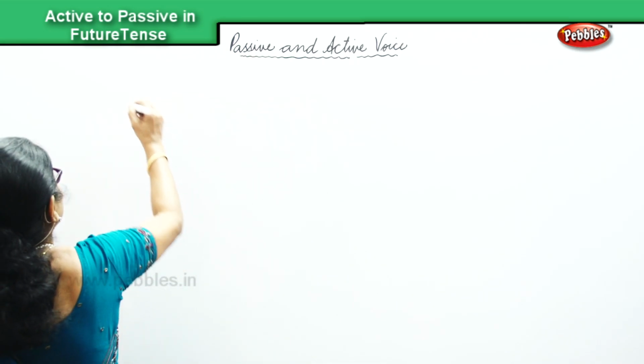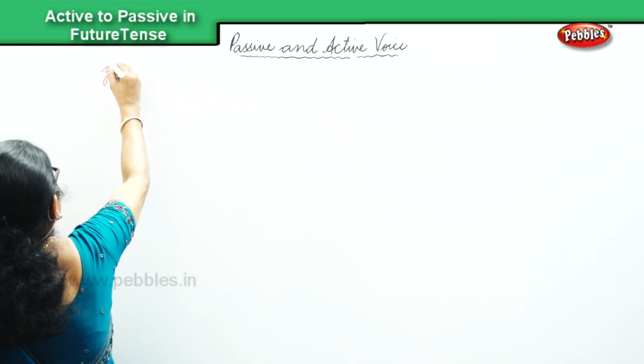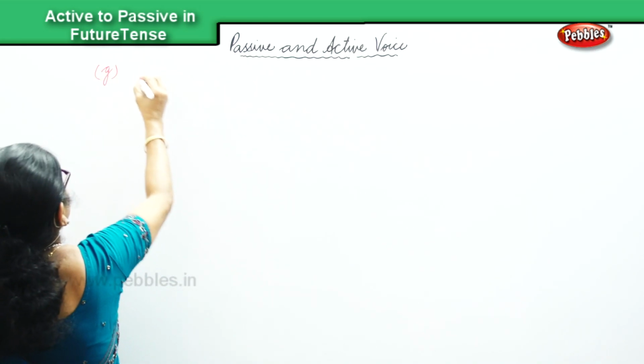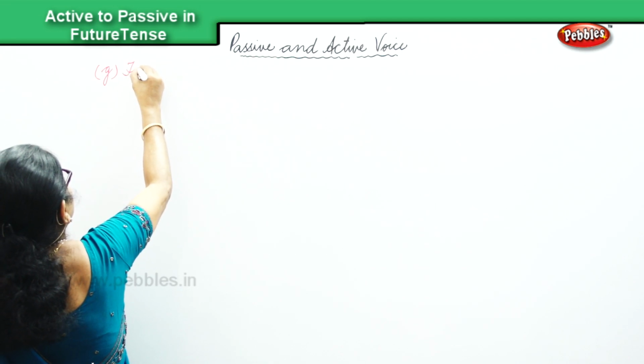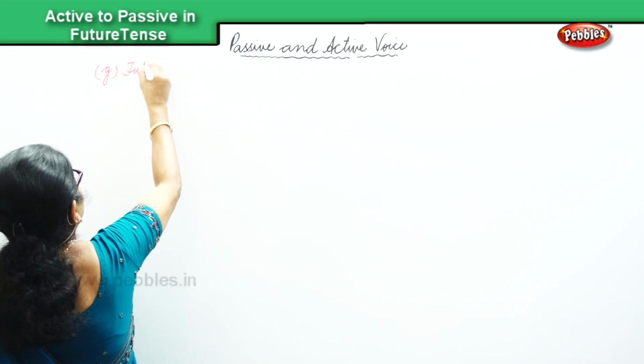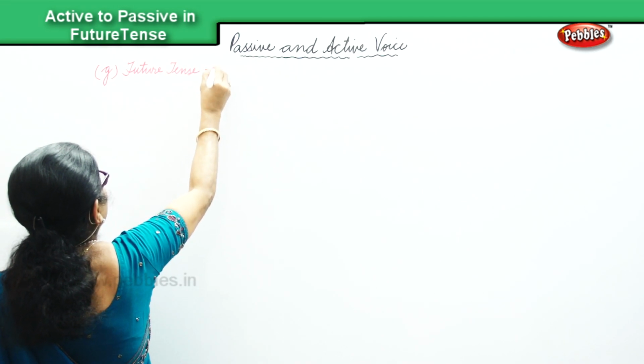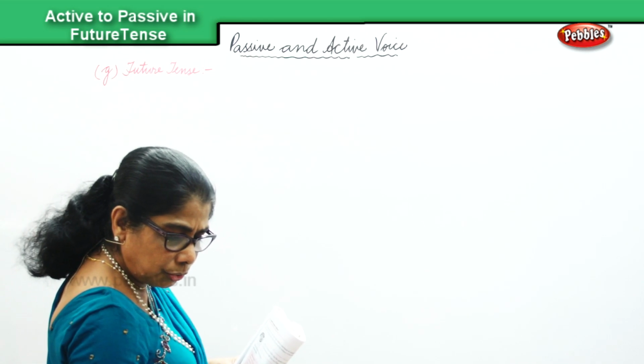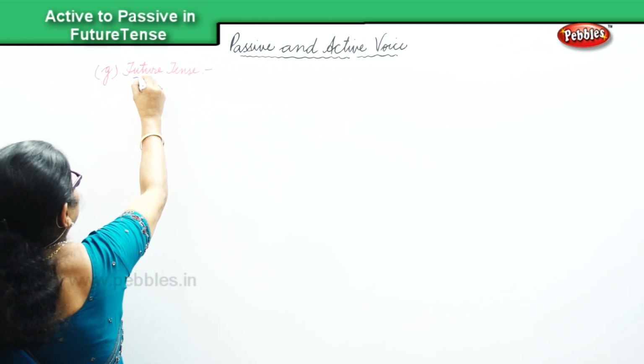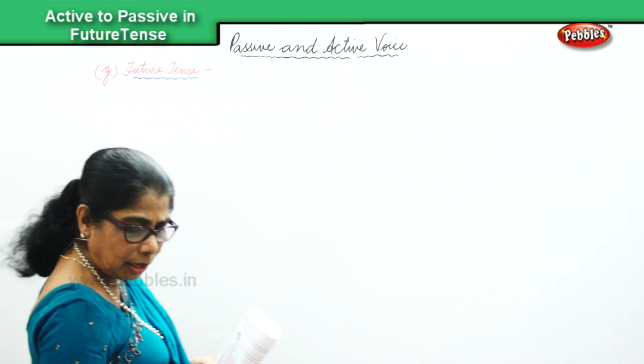Finally, we are going to look at the future tense. In the future tense, we are going to recall to our mind what we have learned, changing from active to passive voice. So G, that's the last exercise. G, future tense. And in this future tense, we are learning to change from active to passive, recalling to our mind what we have learned.